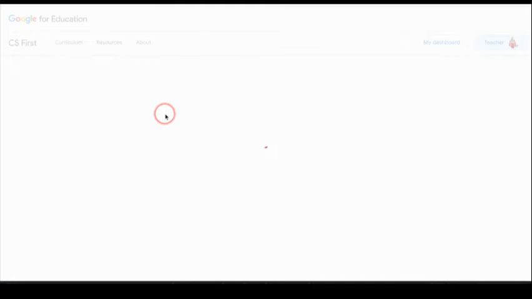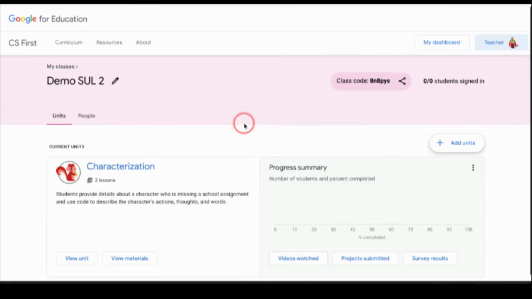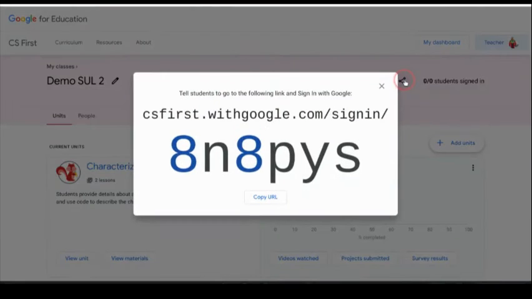Let me get back into this. So if I click inside the classroom, you can see I have the class code here. I can share the class code. I can display this on the board. I can copy the URL. I can take that link. I can paste it into my LMS system, email it to the students if you need to, or even put it into Google Classroom. So you can invite students in those ways.